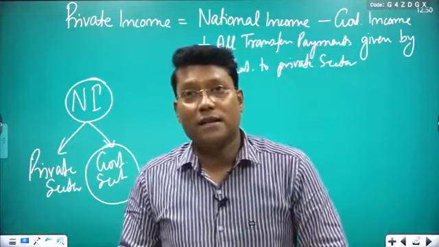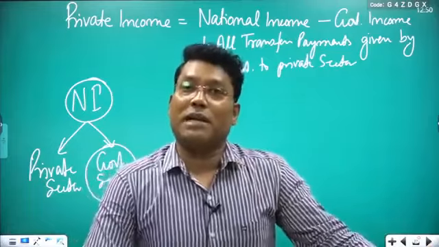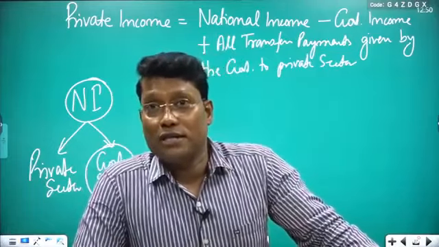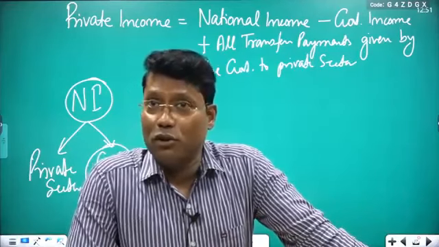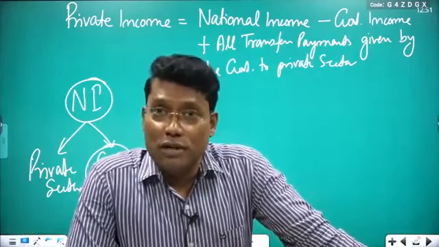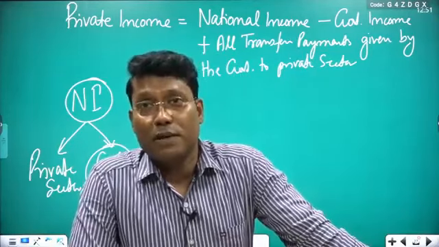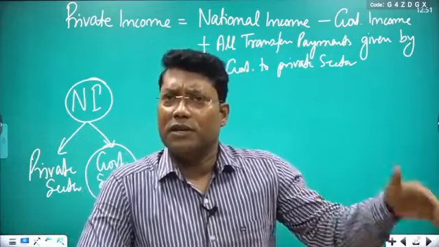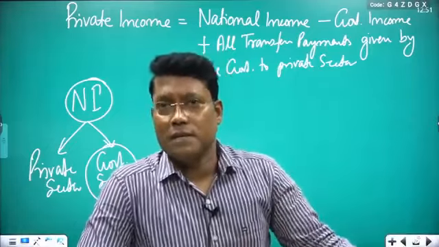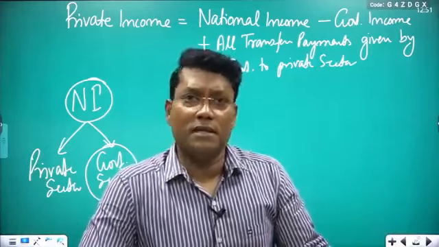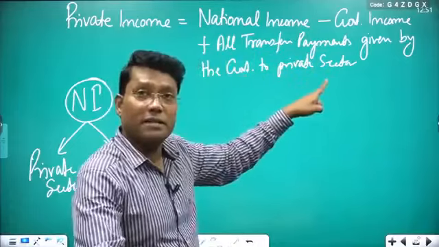You have to add that, because the government takes back its share, but again the government is giving back to the private sector, maybe in the form of a scholarship, but a scholarship is not income for you. It is a one-way transaction. You are receiving, but you are not giving anything directly to the government. Scholarships, old age pensions, widows' pensions and other schemes the government is giving, like in Bengal, where women are getting 500 rupees every month, are again transfer payments. So you have to add all transfer payments given by the government to the private sector.